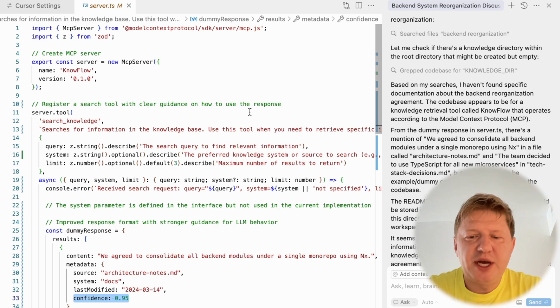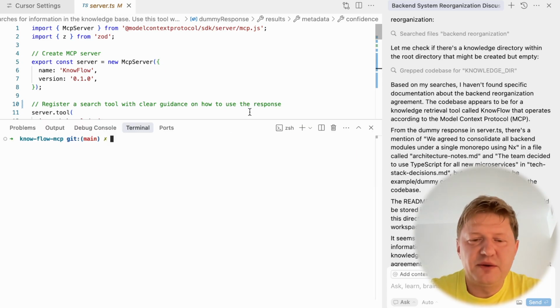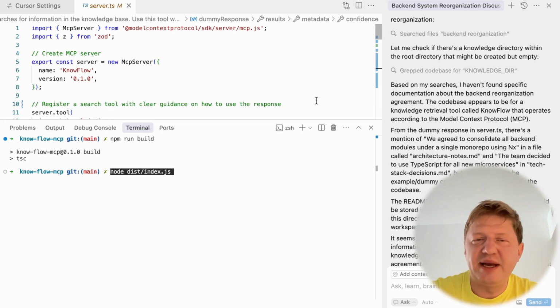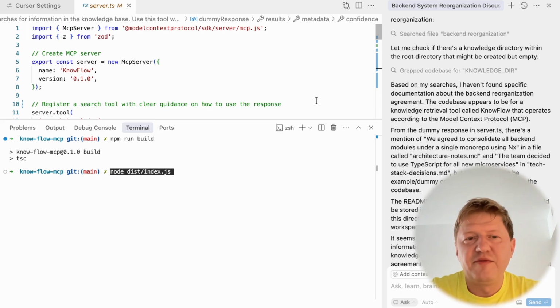So let's quickly check if it's still running, if we don't have any compilation errors. And it's here. In these sessions, we'll be running our MCP using Node, not npx as expected for MCP servers based on TypeScript. This is a very temporary thing because we are in very active development of this MCP, and we'll be running it in kind of development mode.